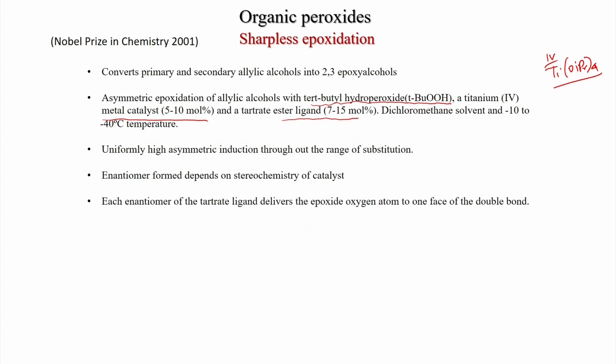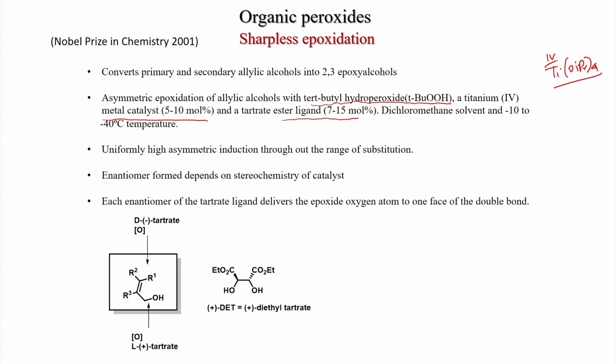Each enantiomer of the tartrate ligand delivers the epoxide oxygen atom to one face of the double bond. This is very important. The facial attack happens. As you can see, if you draw the allylic alcohol this way, and if you closely look, the CH2OH group is drawn on the right, down right.